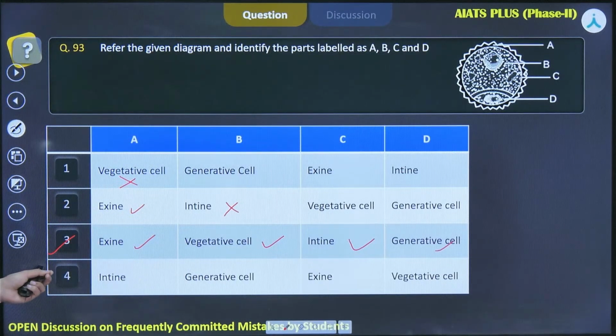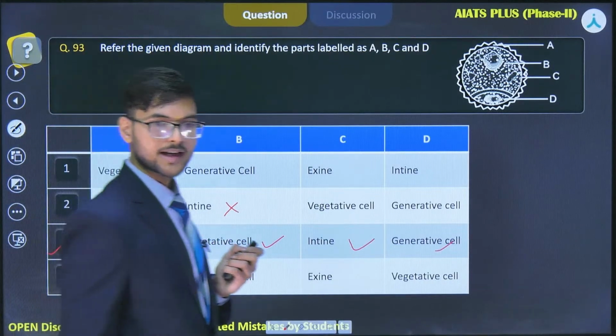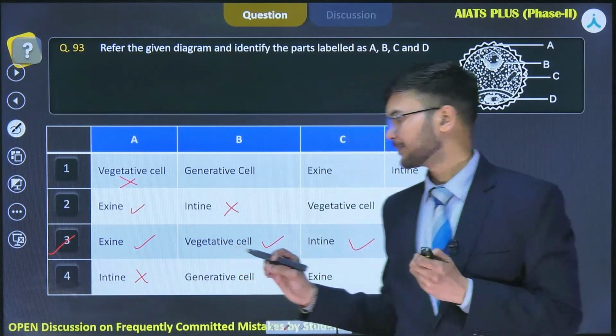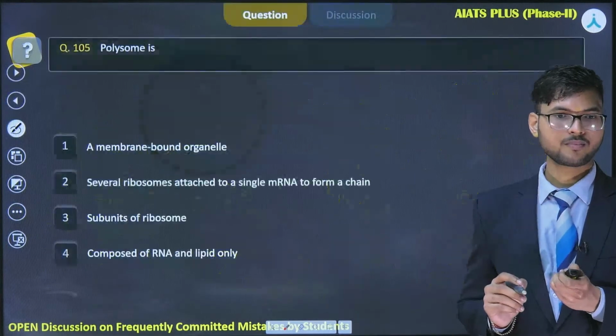The fourth option says that A is intine, which is incorrect. So, for this question, our correct answer will be option number 3, okay. Now, let us move to the next question.